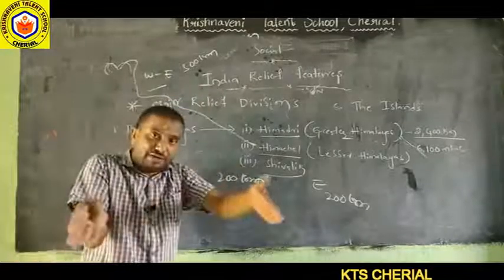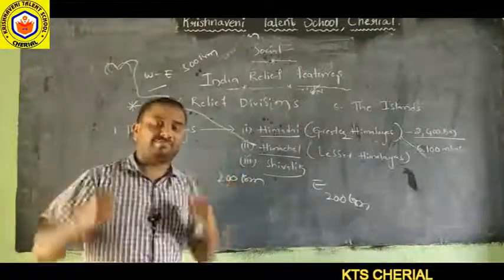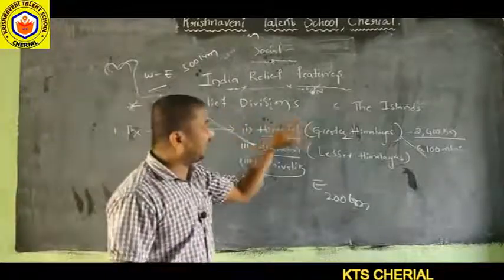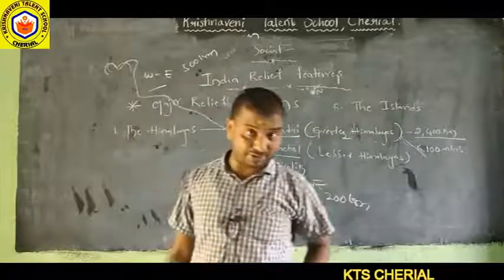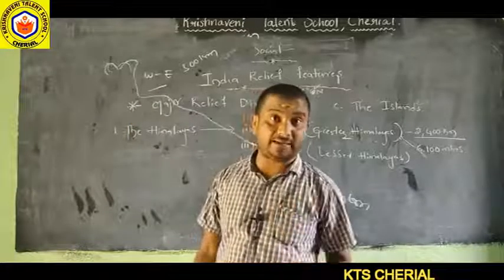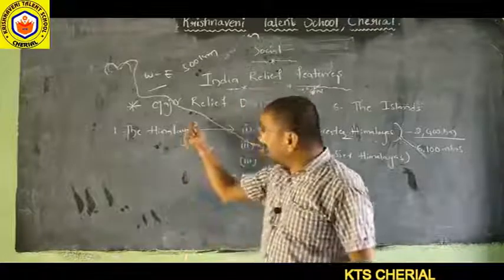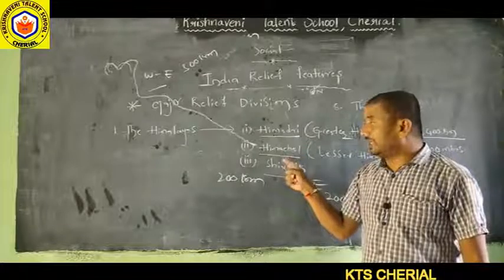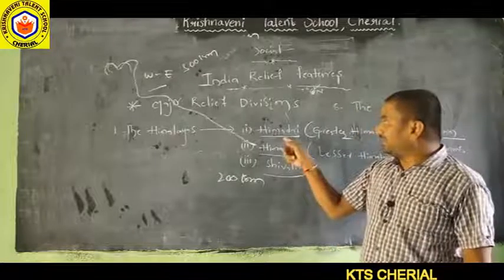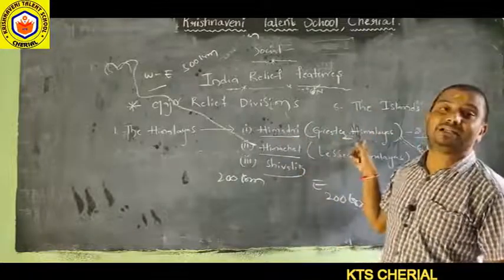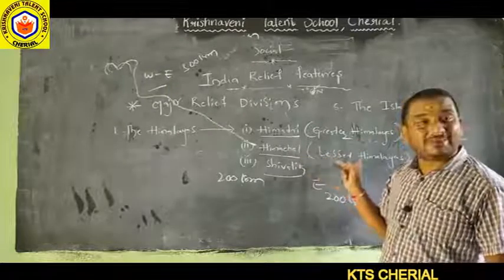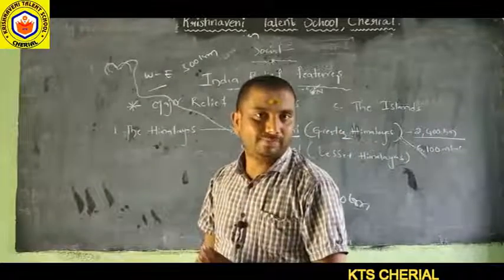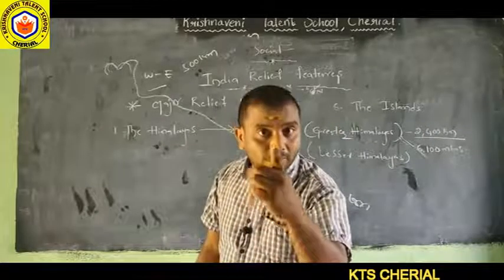These ranges are divided by valleys. Himadri, Himachal, Shivalik: these are the 3 Himalayan ranges. Once again I am repeating, especially for those who are not understanding. Listen very carefully. The Himalayan mountains comprise 3 ranges: Himadri, also called the Greater Himalayas, Himachal, the Lesser Himalayas, and Shivalik. Are you listening?